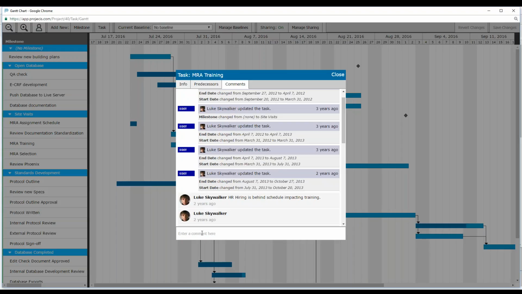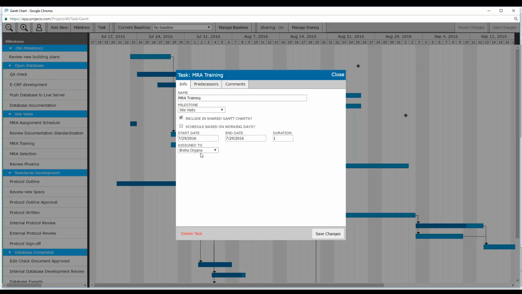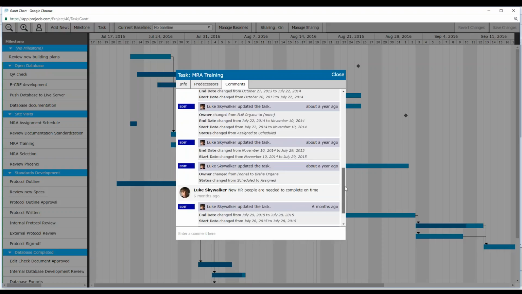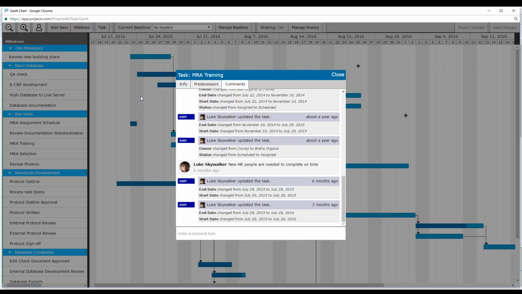If I were to write a comment here and post the comment, a copy of that comment will automatically go to the owner of this task, in this case, Brea Organa. Now these comments are the same comments if I were to open up the task tab. They're no different. The only exception is that you cannot see attachments in this environment. However, you can see all the comments and edits that have gone on over time associated with this particular task.